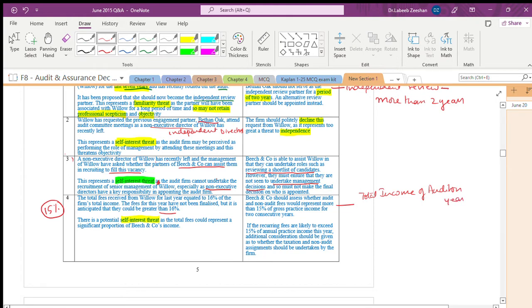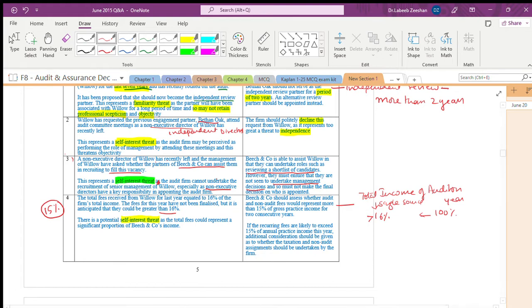Of this total income of 100%, from one single source, the income should not be more than 16%. Got it? From one single source.